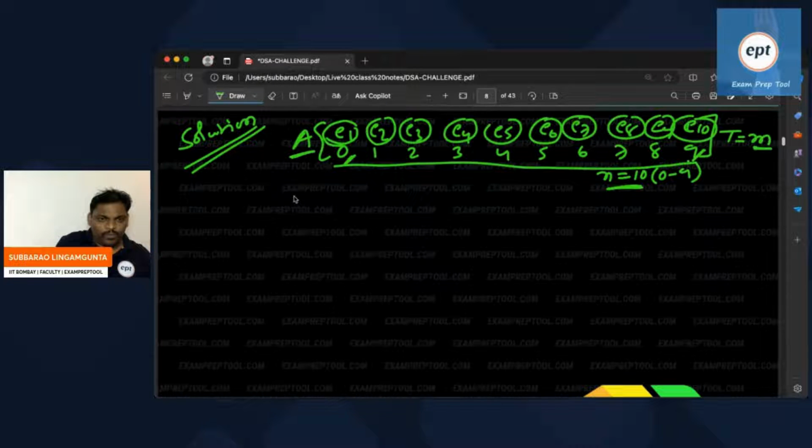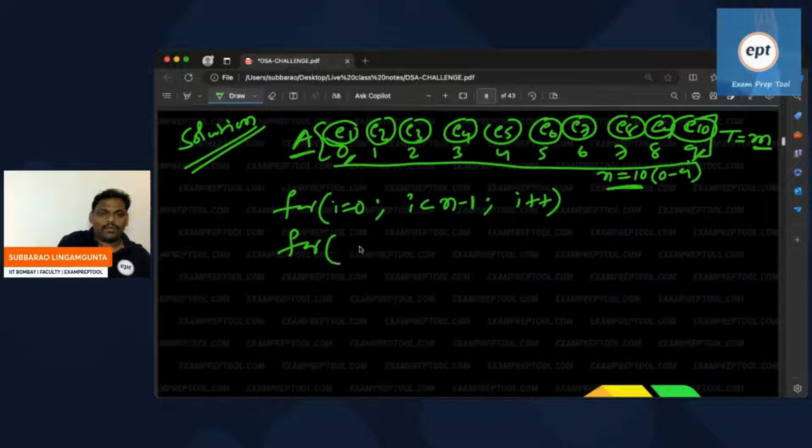Now see how I am doing. For i equals 0, i less than n minus 1, i plus plus. For j equals i plus 1, because you cannot take the same i.